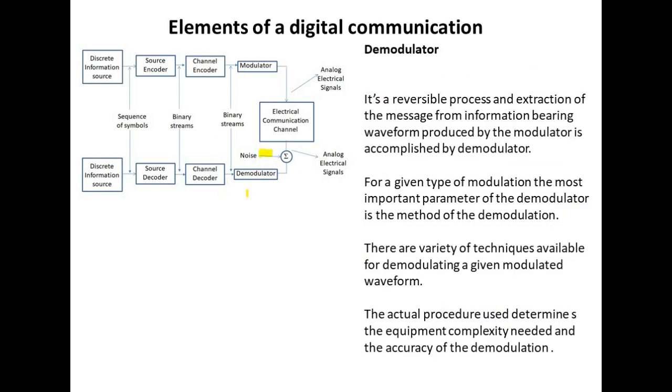Now come to the demodulator. It's a reversible process. The extraction of the message from the information bearing waveform produced by the modulator is accomplished by the demodulator. For a given type of modulation, the most important parameter of the demodulator is the method of demodulation. There are a variety of techniques available for demodulating a given modulated waveform. The actual procedure used determines the equipment complexity needed and the accuracy of the demodulation.